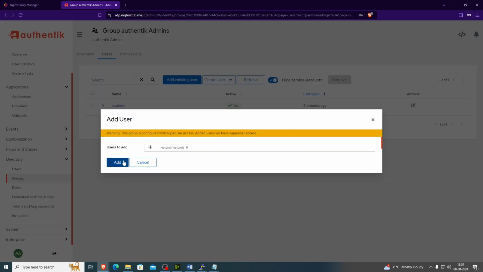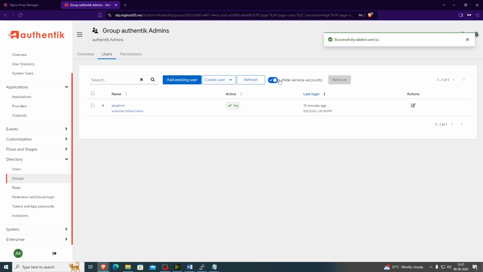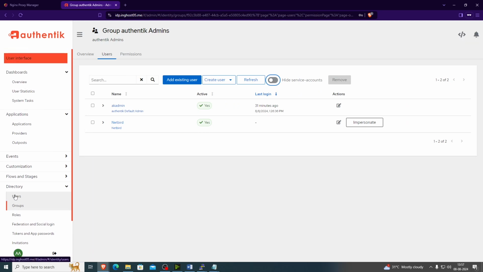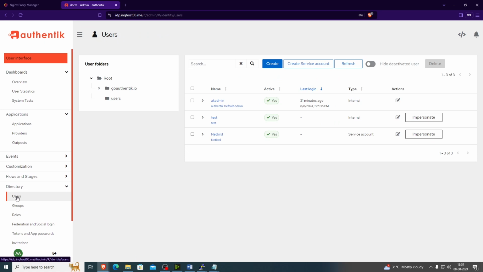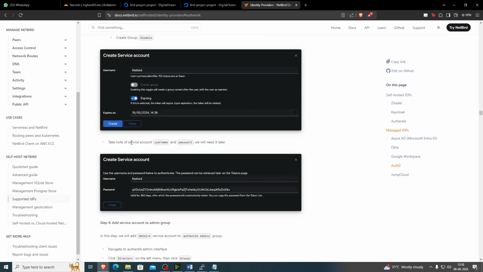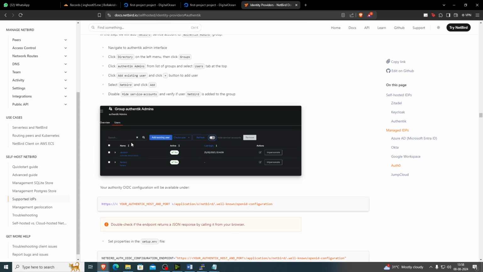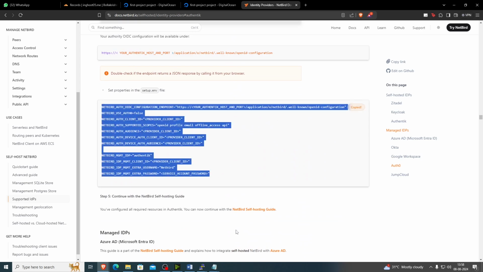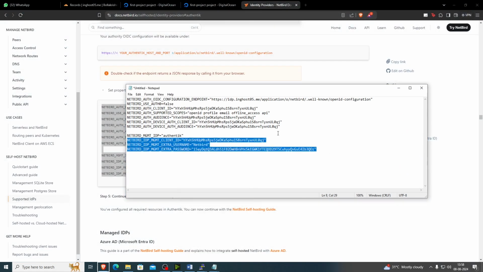Okay. Add. Then hide service account. Okay. There you go. You can see Netbird here. We created the Netbird user. Now copy everything here. Paste it in a document, a text document.